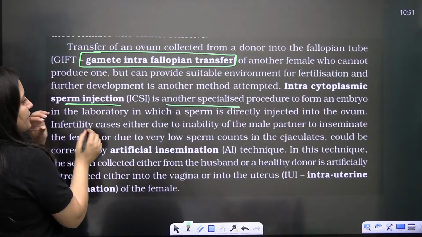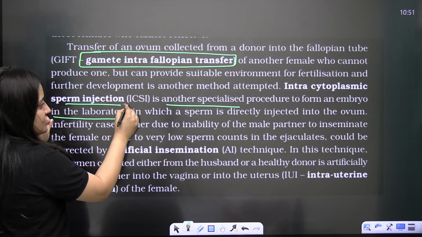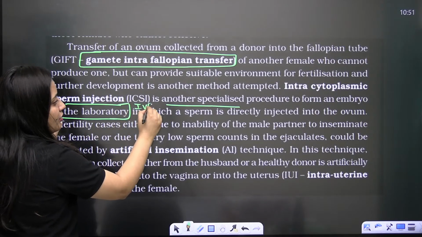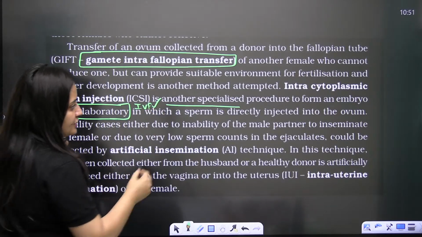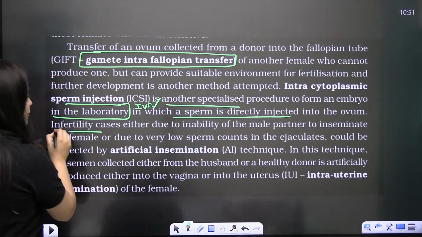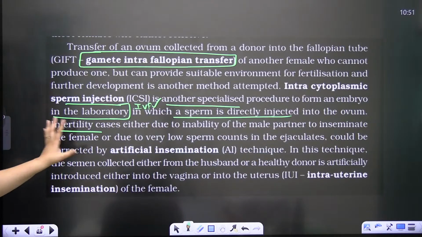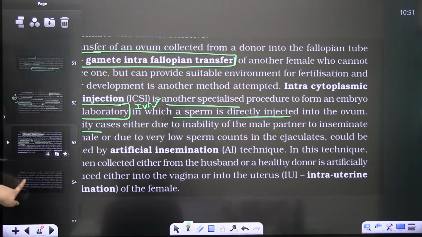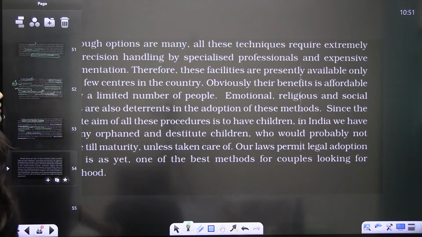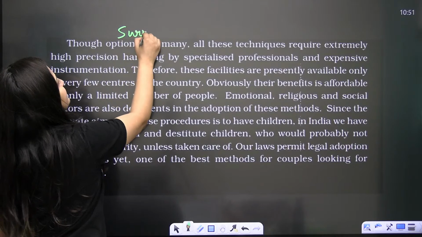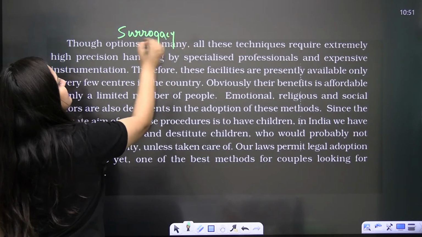So it is a method to form an embryo in the lab. If it is formed in the lab, obviously it is an example of in vitro fertilization, right, bache? So sperm is directly injected into the ovum. Clear? And then I told you about artificial insemination as well. And then comes the surrogacy, right? I hope you know about surrogacy or surrogate mother.